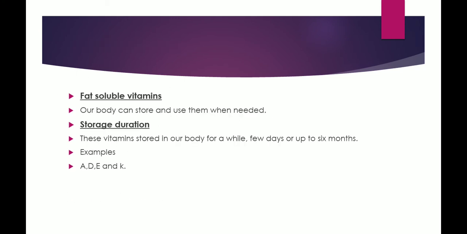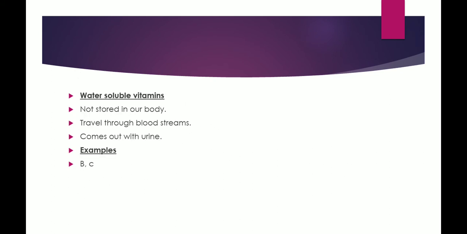First we discuss fat soluble vitamins. Our body can store fat soluble vitamins and use them whenever needed. And the storage duration of fat soluble vitamins in our body is for a while, a few days or up to 6 months. Now the examples of fat soluble vitamins are the following. Vitamins A, D, E and K are the examples of fat soluble vitamins.